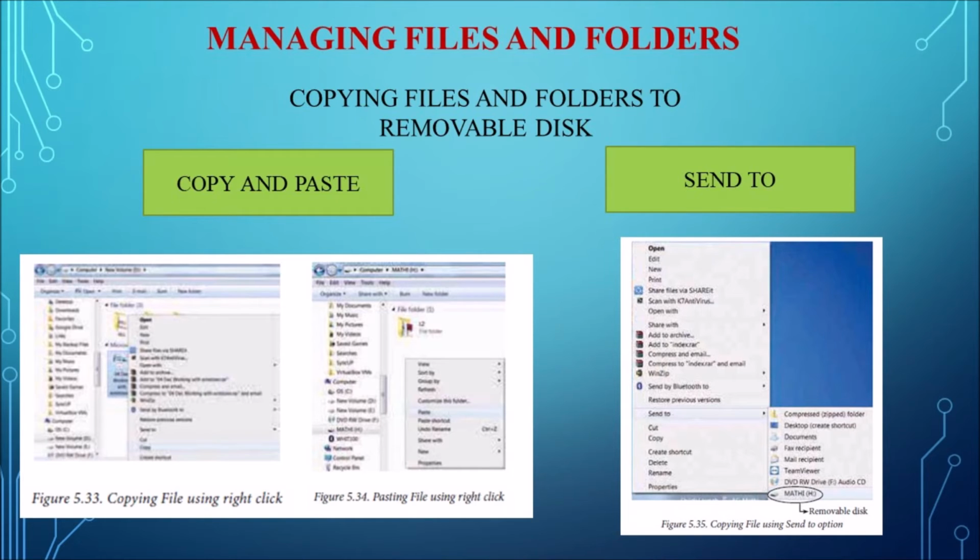And the next method is send to. Similarly, the file which you want to copy, you can right click the file and you will see an option called send to. This again opens a sub menu. There you can directly select the USB drive. This is the second method for copying files and folders to removable disk.